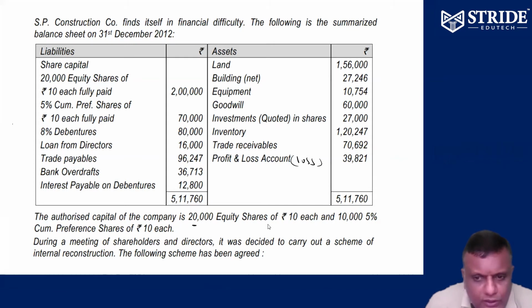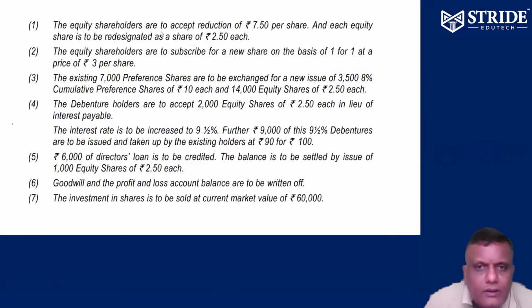Authorized share capital: 20,000 equity shares of 10 each, 10,000 5% preference shares of 10 each. During a meeting of shareholders and directors, it was decided to carry out a scheme of internal reconstruction. The scheme has been agreed. The equity shareholders are ready to accept a reduction of 7.5. So 2.5 they are helping the company. The 7.5 per share will go to capital reduction. Here the share value is going to be 2.5 only, not 10 rupees. So the balance 7.5 reduction will go to capital reduction, helping the company.